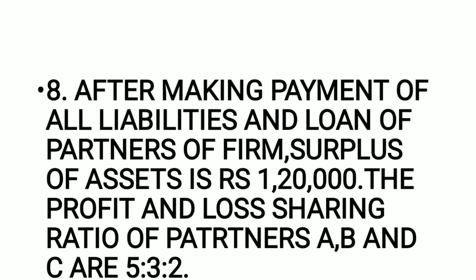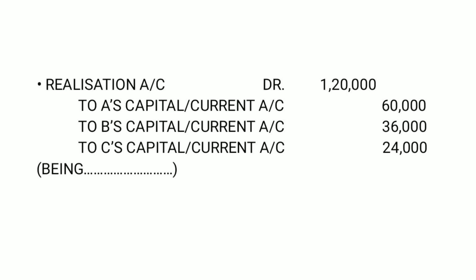Alright. So surplus of assets is 1,20,000. This surplus is to be distributed among partners in their profit loss sharing ratio, which is 5:3:2. So let us check the journal entry for this.